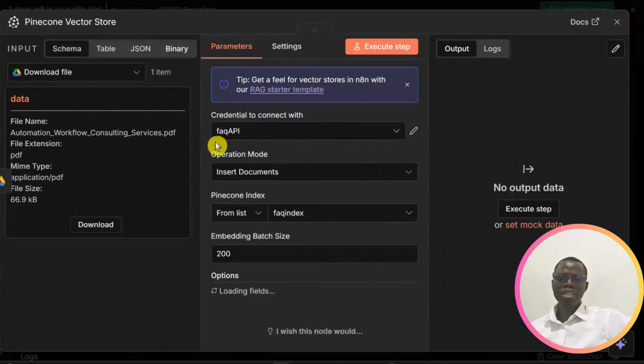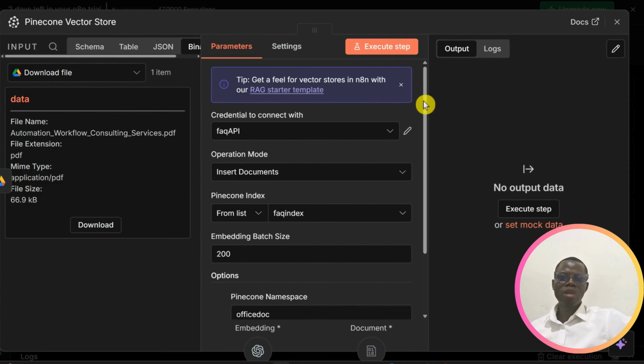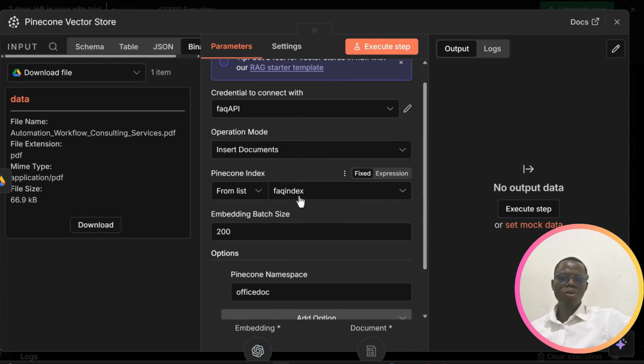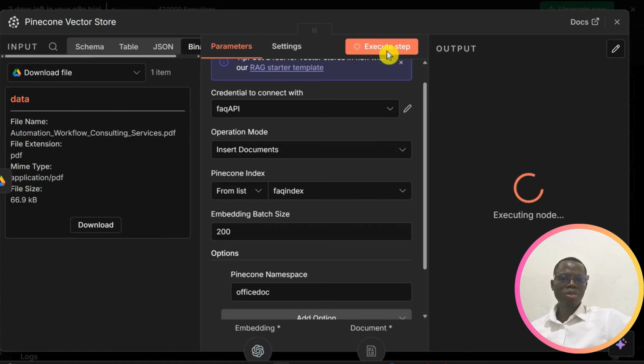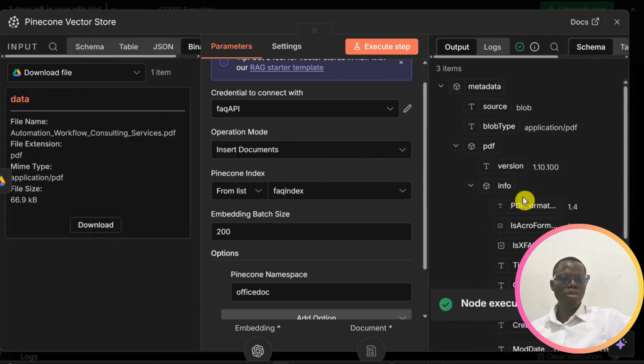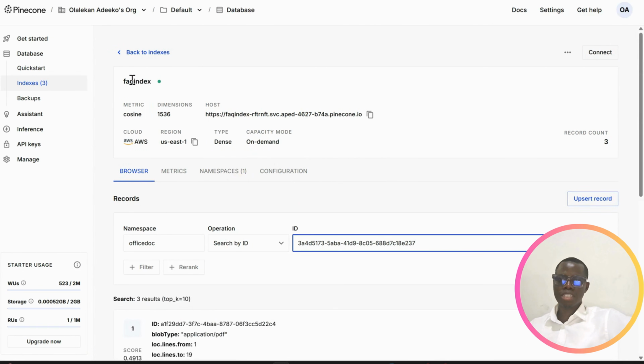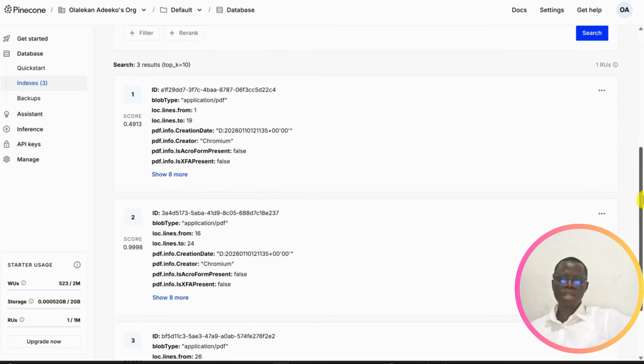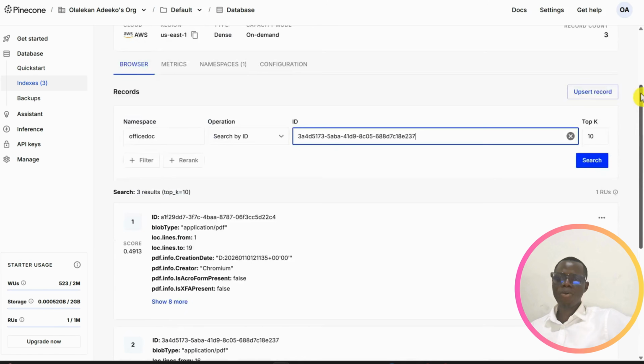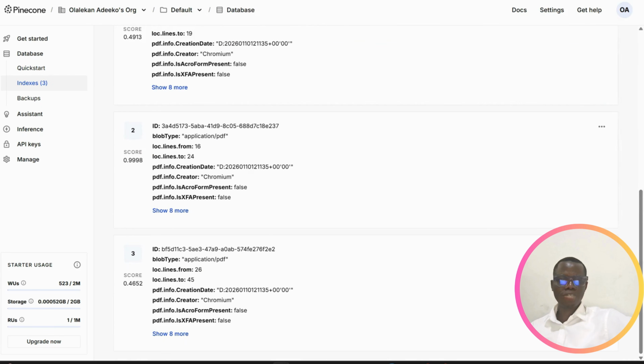When we are done with that, we can then try and execute this. All things being equal, it should show you something here that yes, it's working, and then we're done with our RAG. So let me execute the step. If this goes on well, see, it's saying that the node has executed successfully. If you go back to Pinecone, look at it now under that FAQ index. Scroll down, look at it. It has done the chunking and every other thing for my file. See, it has done it for my file here.